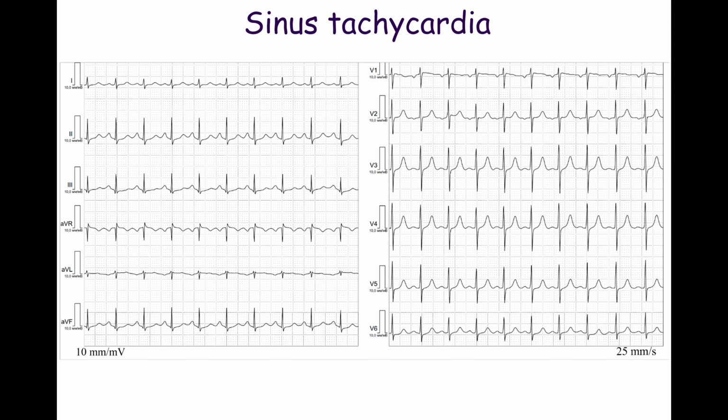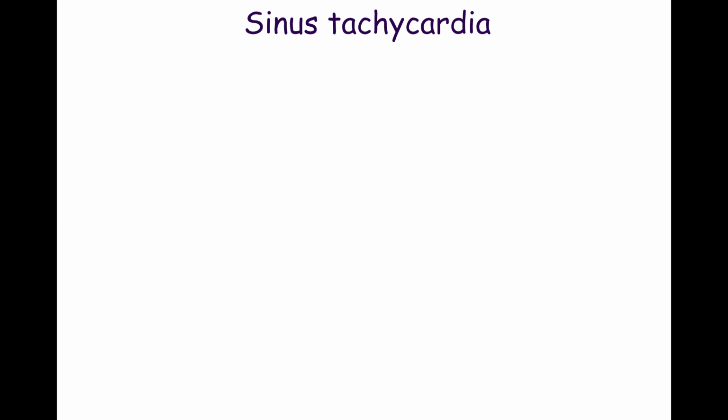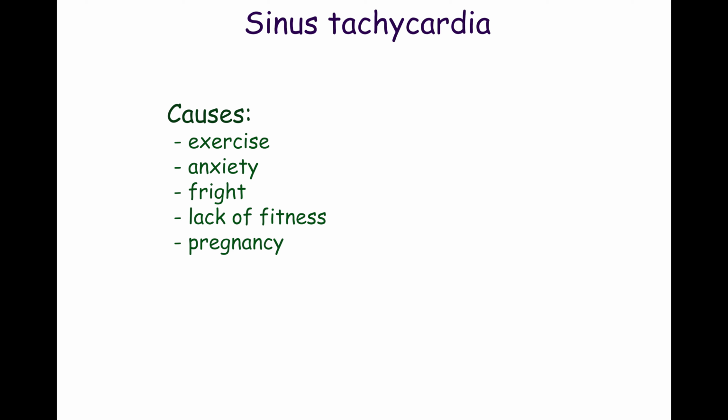A heart rate exceeding 100 beats per minute may be observed during pregnancy, anxiety, and other physiological states. This ECG shows sinus tachycardia associated with anxiety. The heart rate is 116 beats per minute. This ECG was recorded during physical exertion. Physiological causes of sinus tachycardia include exercise, anxiety, fright, lack of fitness, and pregnancy.